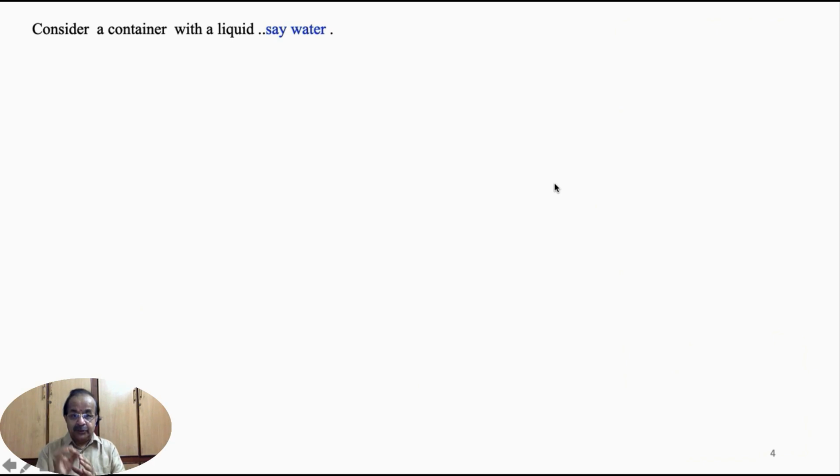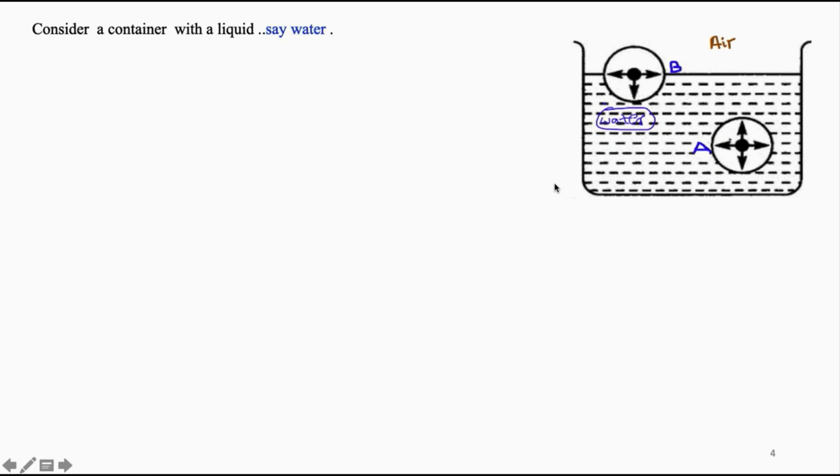Consider a beaker having a liquid, say water, in it. Also, as shown in figure, consider water molecules at A and B. While the molecule at A is at some depth from the surface, molecule at B is on the surface. Let the surface be in contact with some other fluid, say air.